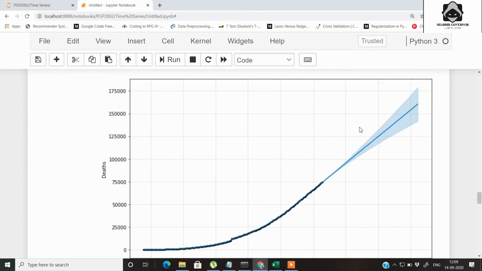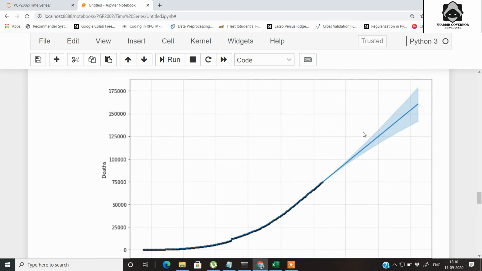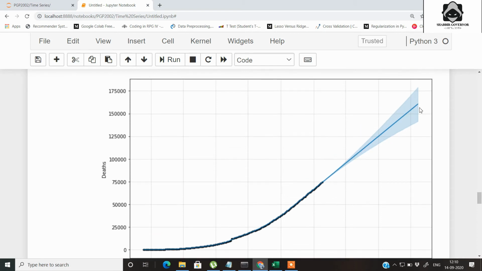So this is our forecast graph that we have got. This black line shows the data that we already have, and this blue line is the forecast of the number of deaths that will be occurring. When we started, it was around 10 deaths per day, but as you go on, the number of deaths went on adding, and the prediction up till this point looks pretty high. It looks somewhere in